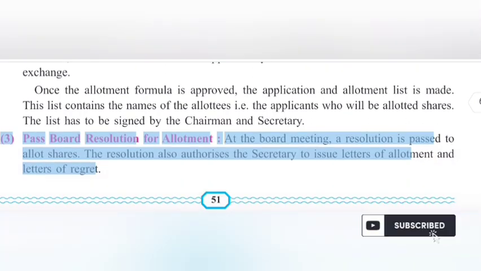Pass board resolution for allotment. At the board meeting, a resolution is passed to allot shares. The resolution also authorizes the secretary to issue letters of allotment and letters of regret.